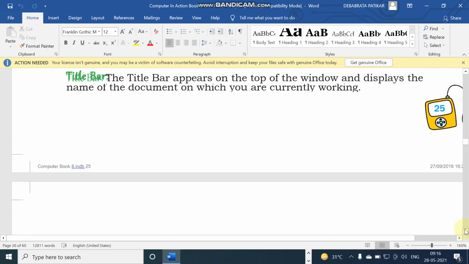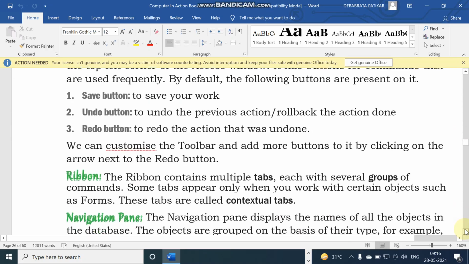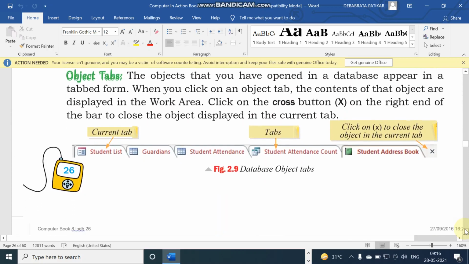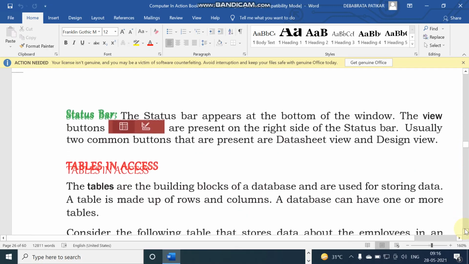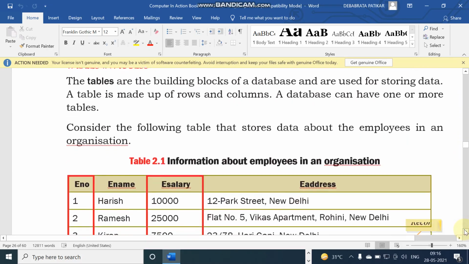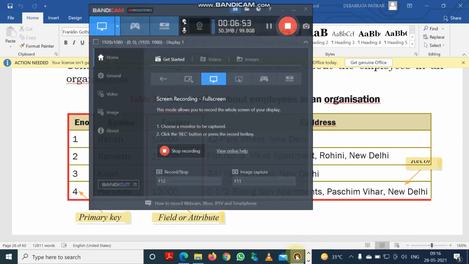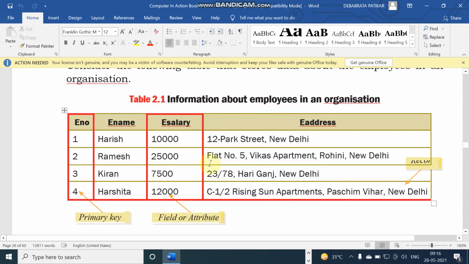Now student, after that, these ribbons or menus are described. Tables. What is a table? In MS Access, a table is a combination of rows and columns.